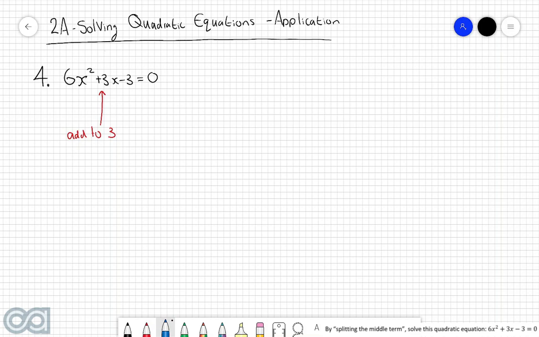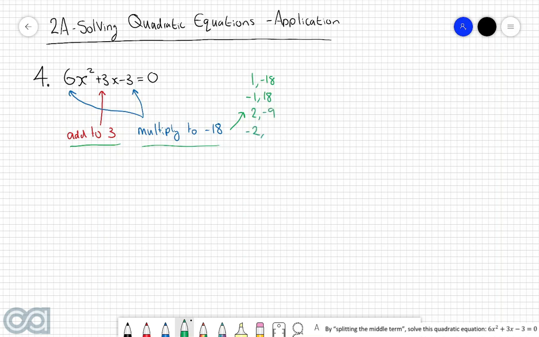But when you multiply them, you get the product of this number and this number. The product of 6 and -3 is of course -18. So we need to find two numbers that add to 3 and multiply to -18. The easiest way is to start writing out the factors of -18. So you've got 1 and -18, -1 and +18, 2 and -9, -2 and +9, 3 and -6, and -3 and +6.